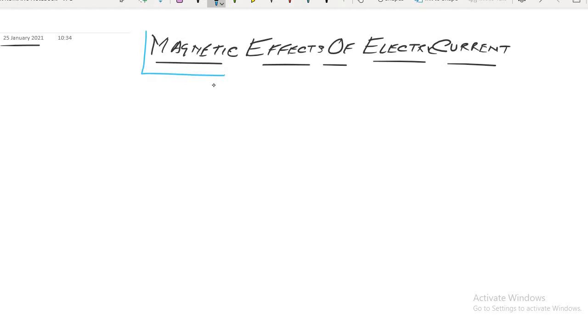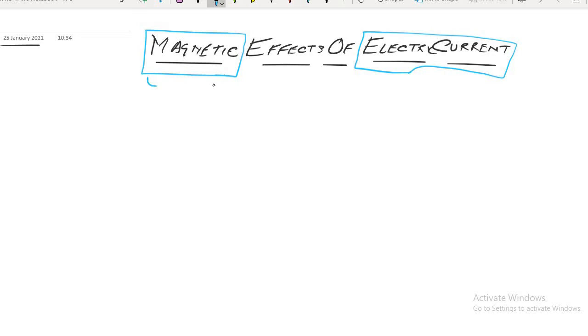Yes, sir. All right. So we are going to start the revision of the chapter Magnetic Effects of Electric Current. Here you have to understand the word magnetic, how it is related with the term electric current. These two things you have to understand.